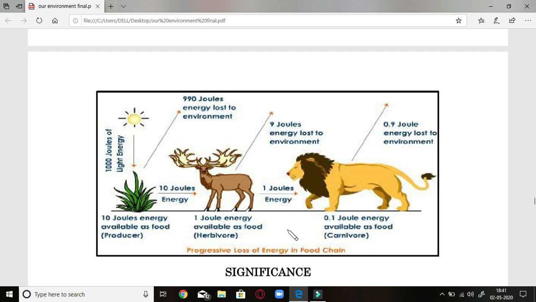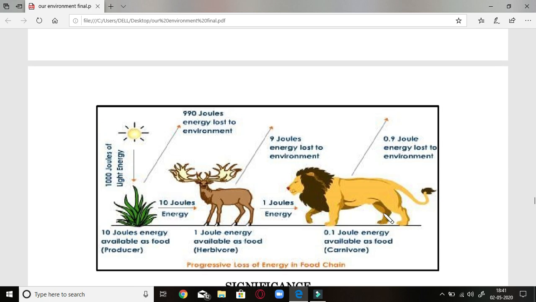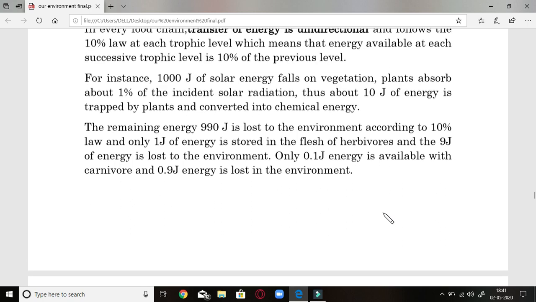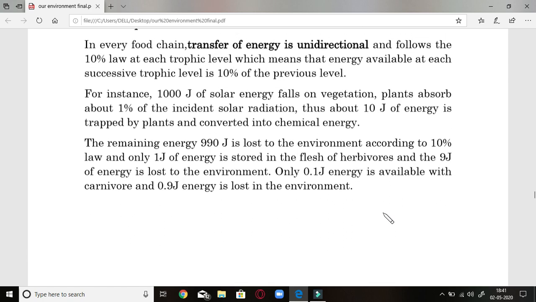That is the reason that the food chain steps are very small in number. They may not exceed more than 5 steps. The reason is that the 10% law shows that energy transfer to the next level is always quite less, 10% only. So loss is more as compared to the usage of it. For example, 1000 joule of solar energy falls on vegetation. Plants absorb only 1% of the incident solar radiation. Thus, about 10 joule of energy is trapped by the plant and converted into chemical energy.